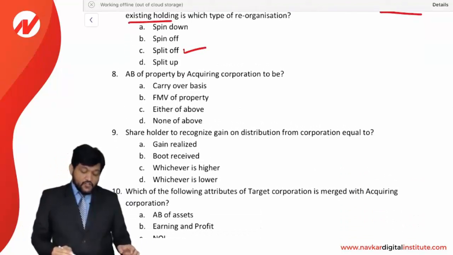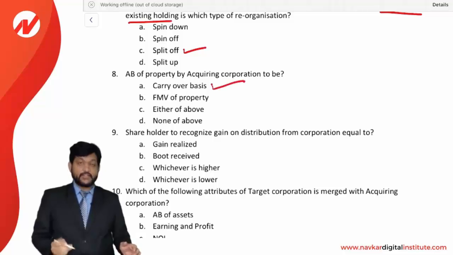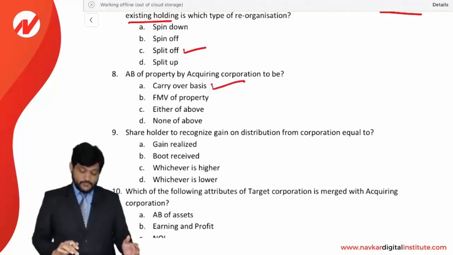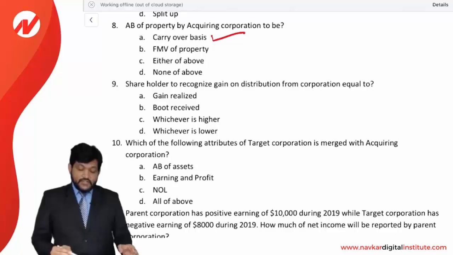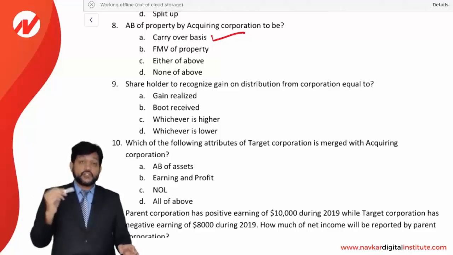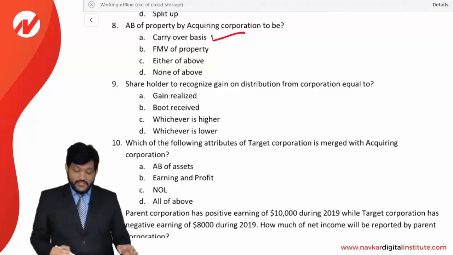Adjusted basis of the acquiring corporation to be? It is a carryover basis. Simply, the adjusted basis will be carried forward to the parent company. It is considered a carryover basis. So whatever AB was there, it will be continued. Shareholder to recognize a gain on distribution from a corporation equal to how much? Gain realized or boot received, whichever is lower. The answer is D option.